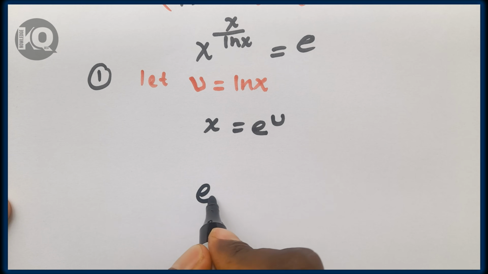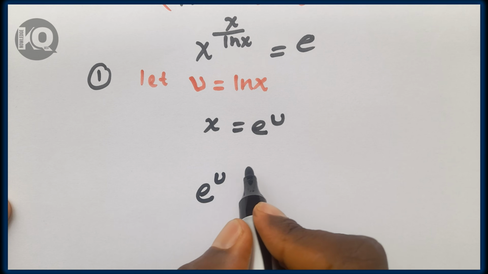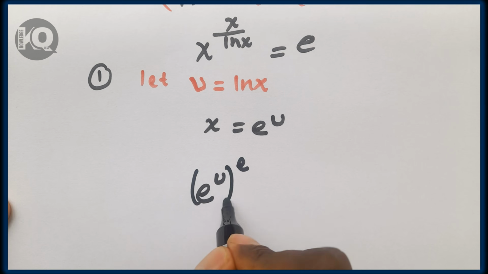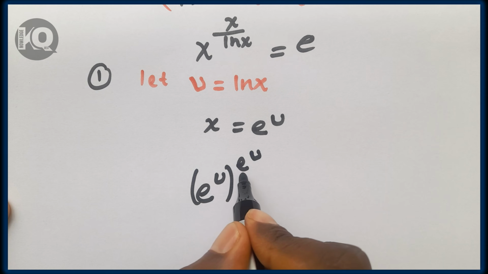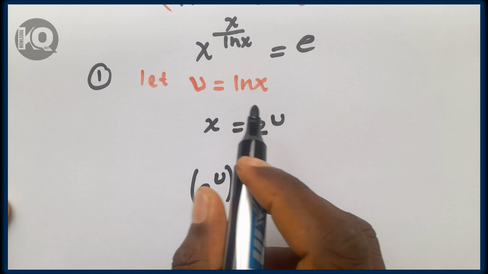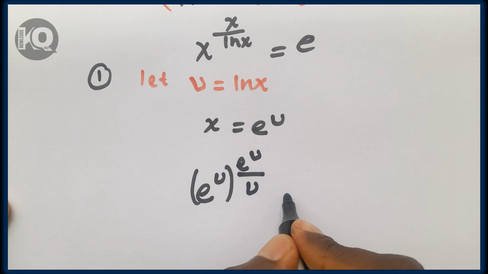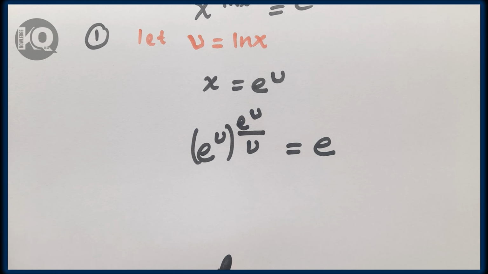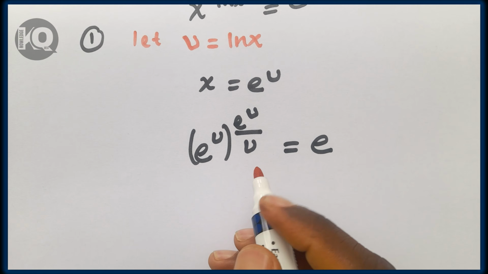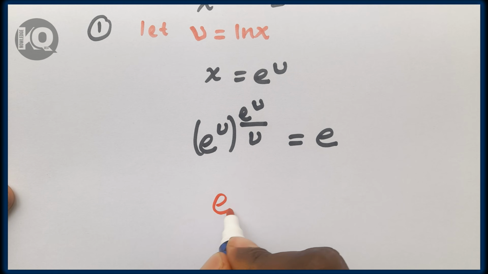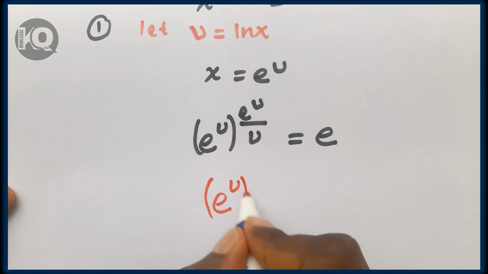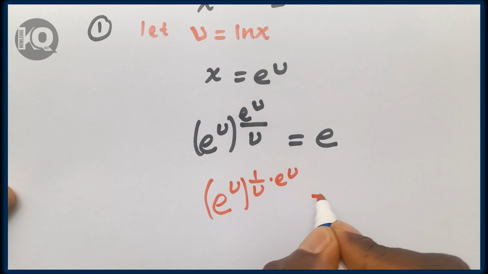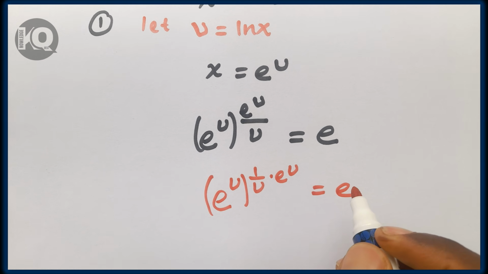So a to the power of u over ln x, which is u, is equal to a. Here this can be expressed as a to the power of u to the power of 1 over u, times e to the power of u, which is equal to a.